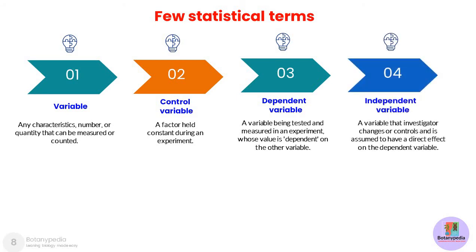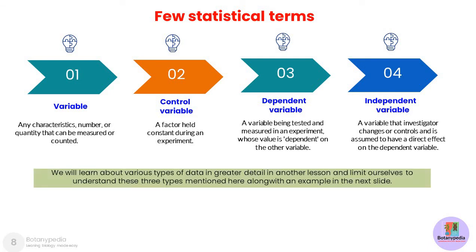What is an independent variable? A variable that the investigator changes or controls and is assumed to have a direct effect on the dependent variable. In my subsequent slide, I will explain the difference between these terms in a little more detail. We will learn about various types of data in greater detail in another lesson and limit ourselves here to understanding these three types mentioned here along with an example in the next slide.